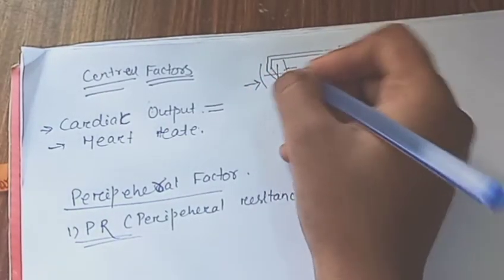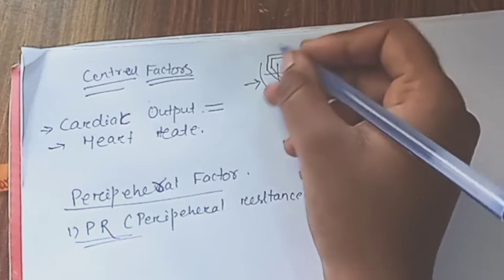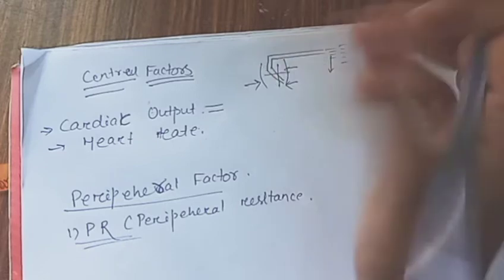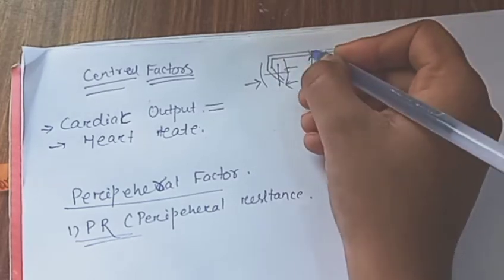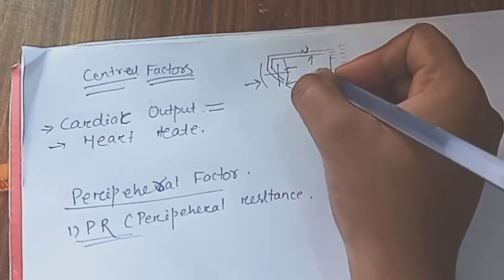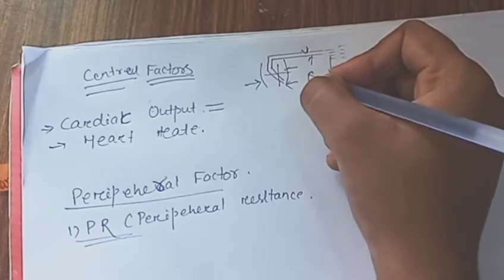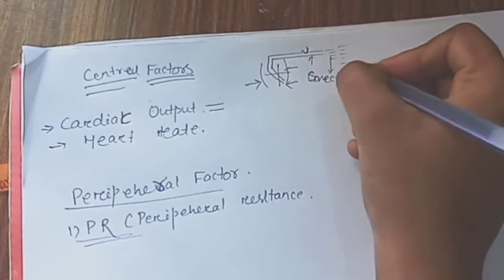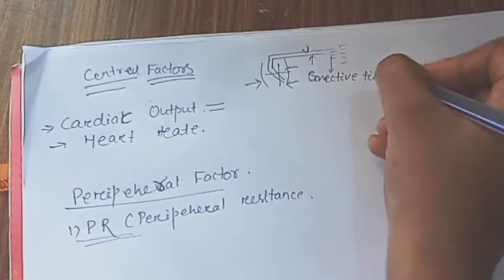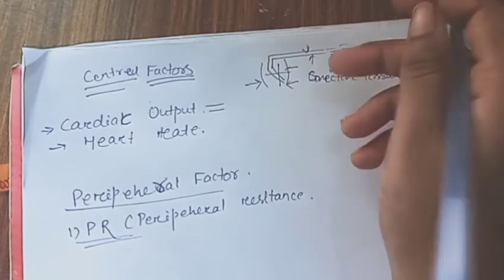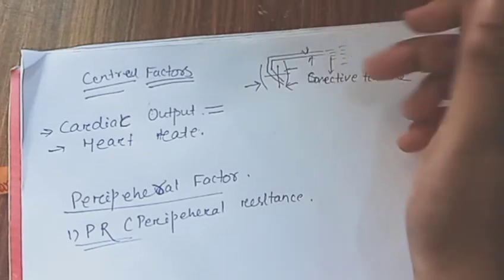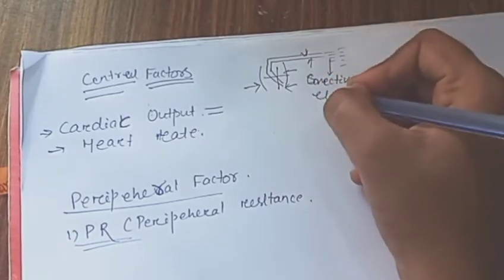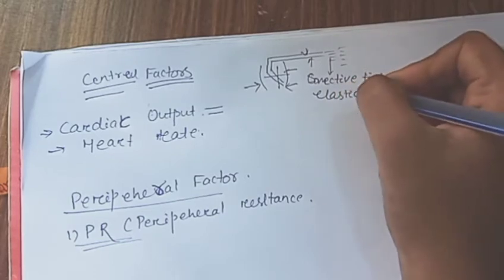When the heart contracts, the pressure increases. These vessels are made up of connective tissue and smooth muscle, thick. The connective tissue has more elastic power, the elastic property.